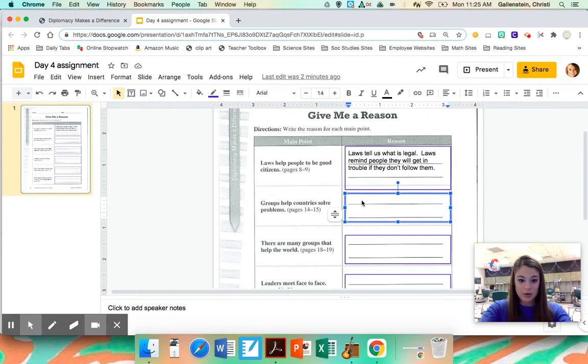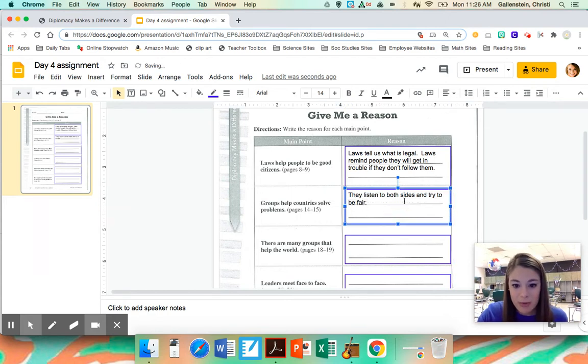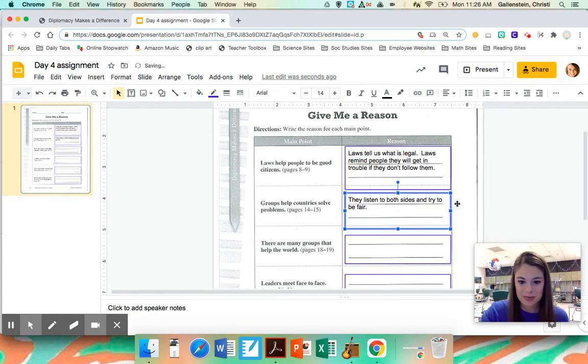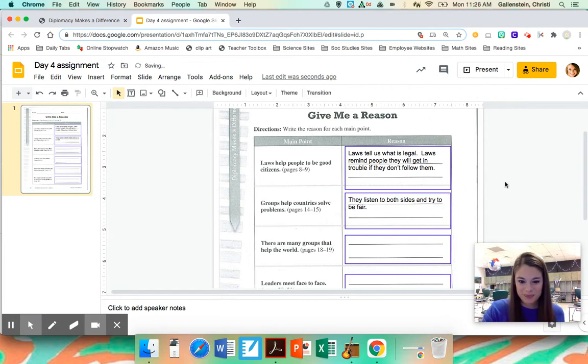So the main idea, groups help countries solve problems. Let's give some reasons. They listen to both sides and try to be fair. So we're just giving some more details, a little bit more information about this main point that the author made. I'm just going to resize my box. You can pause and type it in your own, and then click play when you're ready to move on to number 3.